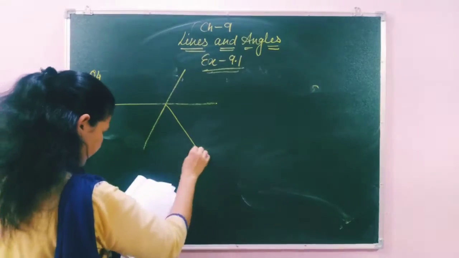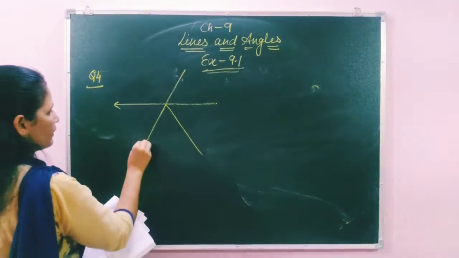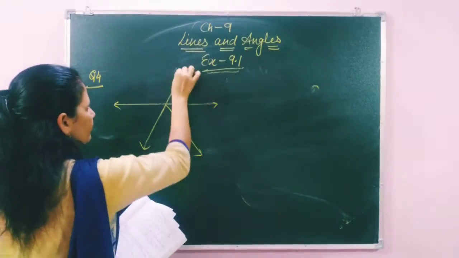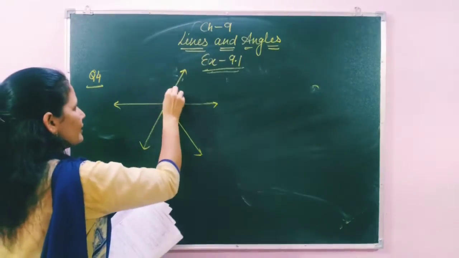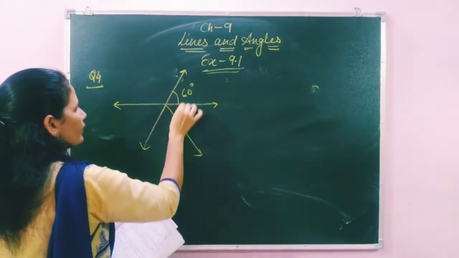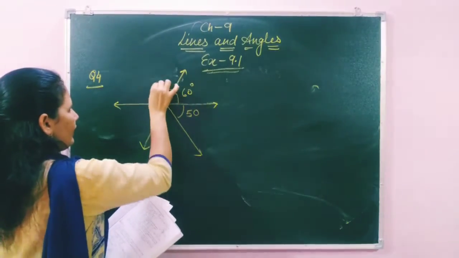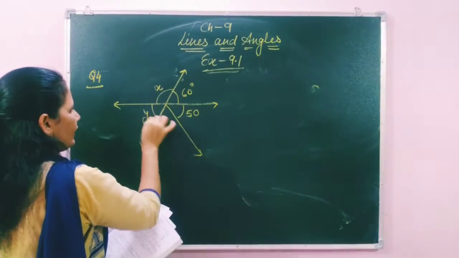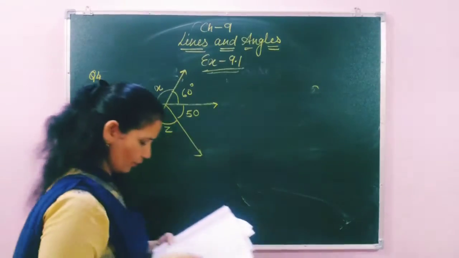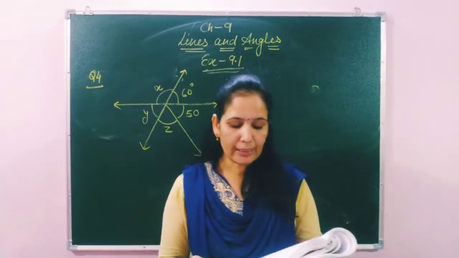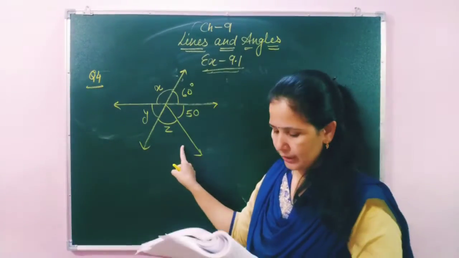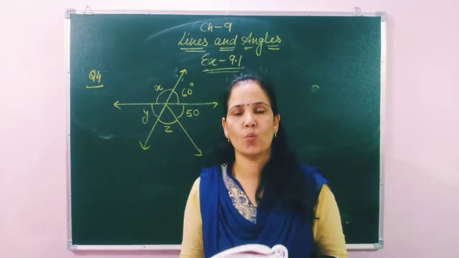Like this they have given the figure. Here this angle is 60 degrees, then 50 degrees, angle X, angle Y and angle Z. In the question they have asked: in the adjoining figure, find the values of X, Y and Z.